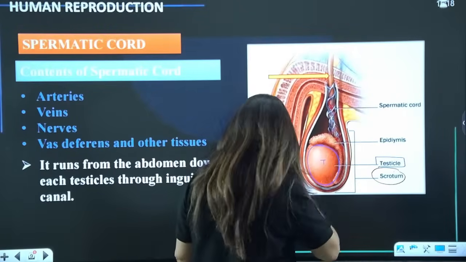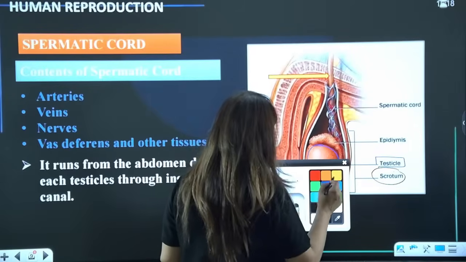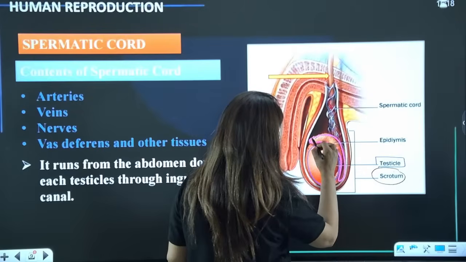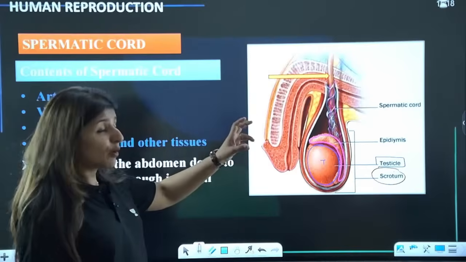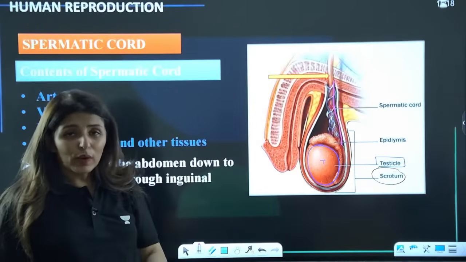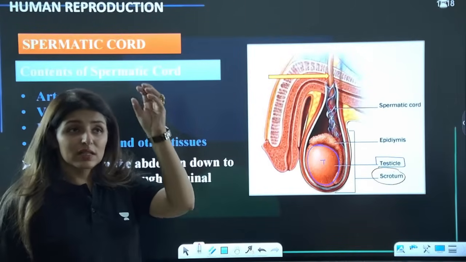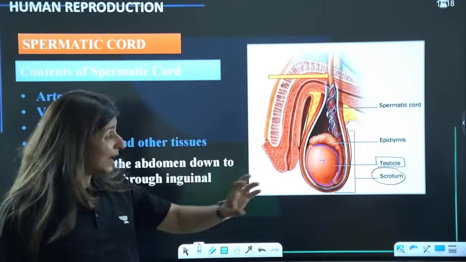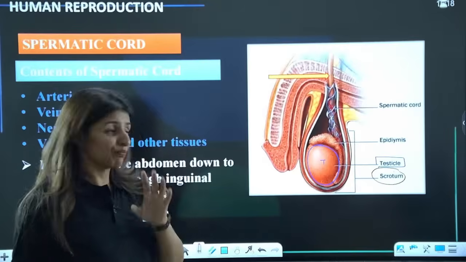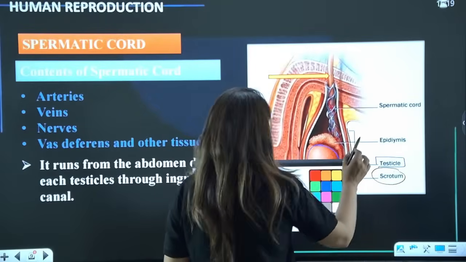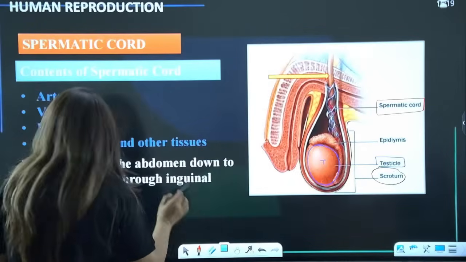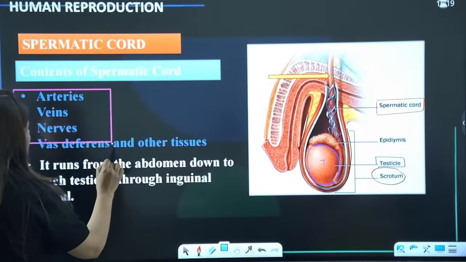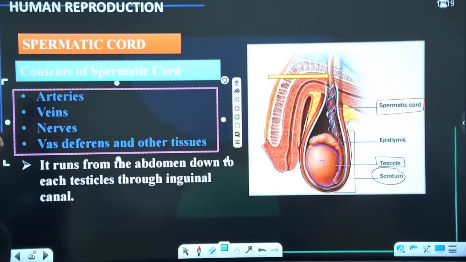Now there are certain other structures also. See here, there are certain other structures like these, right? Along with many other structures, they are going to form the spermatic cord. Through the inguinal canal, lots of blood vessels, nerves, lymph vessels, and many accessory ducts also pass through. Together, guys, they constitute the spermatic cord. So what is the spermatic cord? It consists of arteries, veins, nerves, vas deferens, and connective tissue. Is that clear?